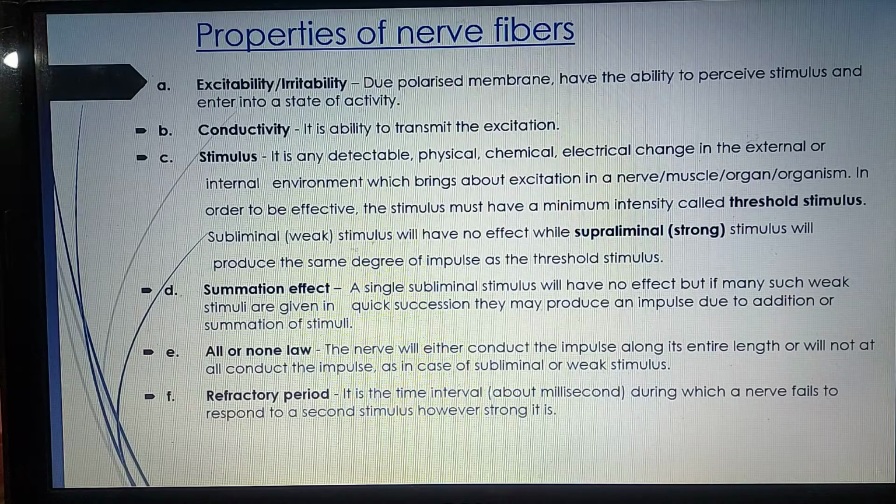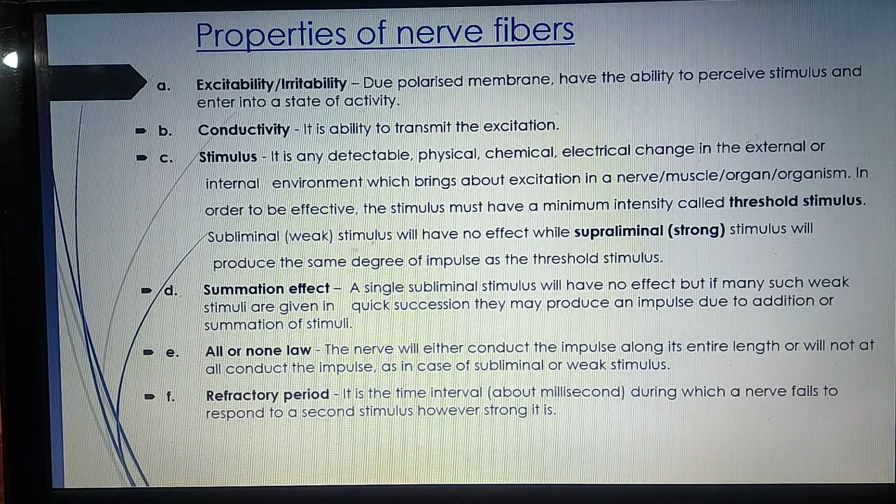Then the next is the all or none law. Either the nerve will conduct the impulse along its entire length or will not conduct the impulse at all. Halfway it is conducting and then not, this will not happen. The impulse will be conducted throughout the length of the nerve. This is the all or none law. In case of a subliminal or weak stimulus, the impulse will not be conducted at all.